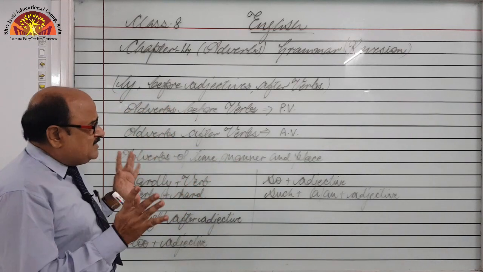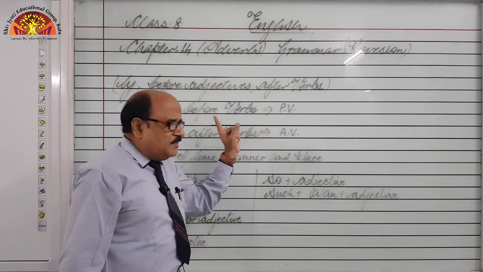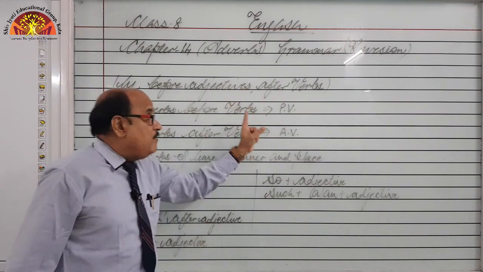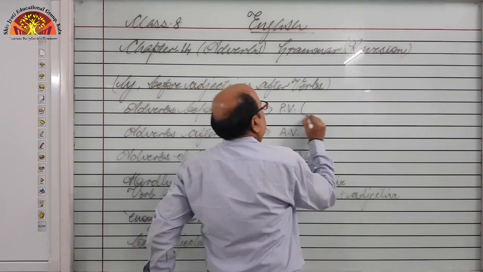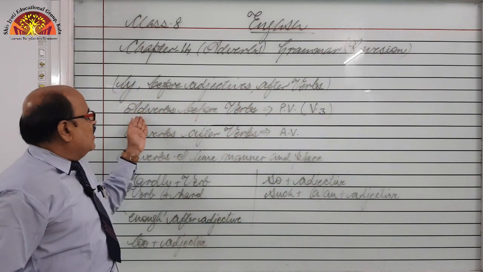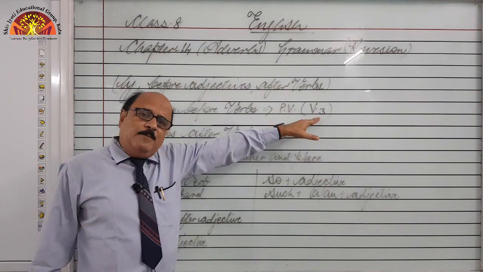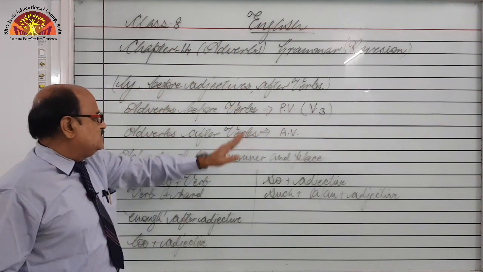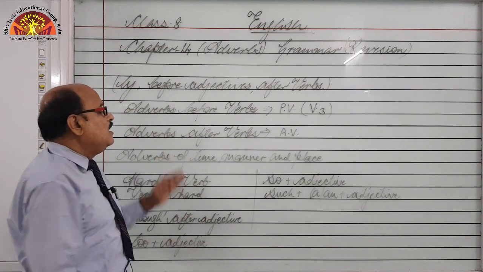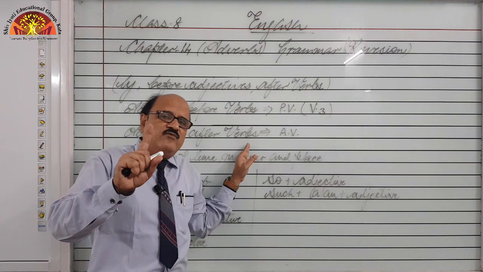When it comes to voices, active or passive, generally adverbs are used before the main verb. You know, in passive voice, the third form of the verb is used. In passive voice, adverbs are always used before the third form of the verb. But in active voice, adverbs are always used after the main verb, not before.